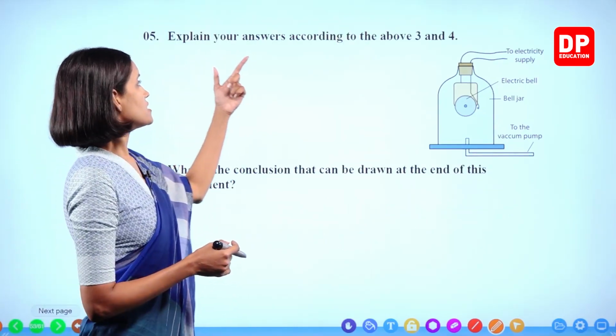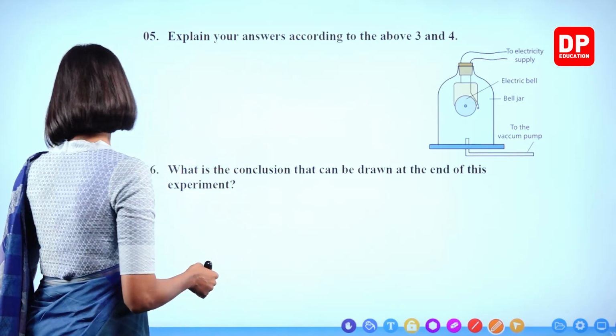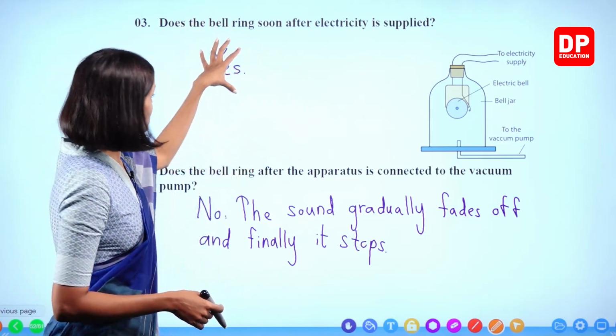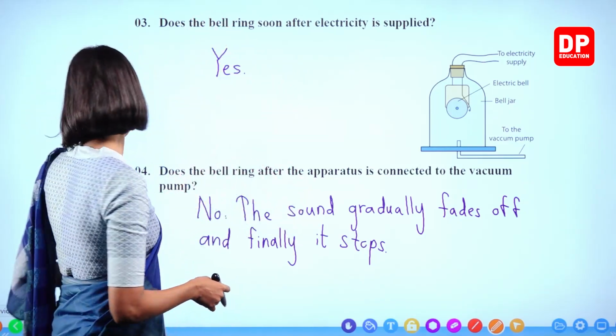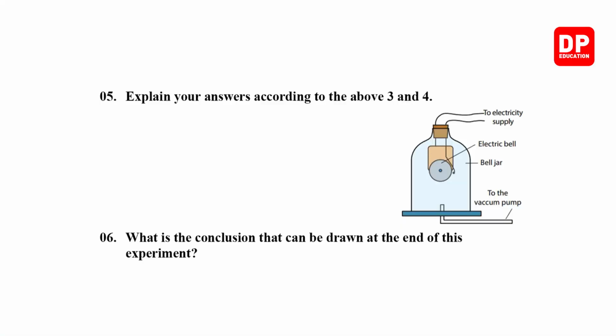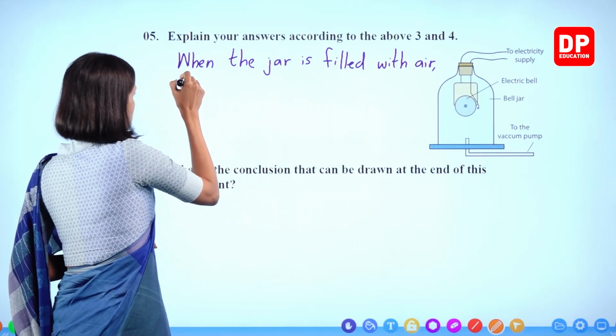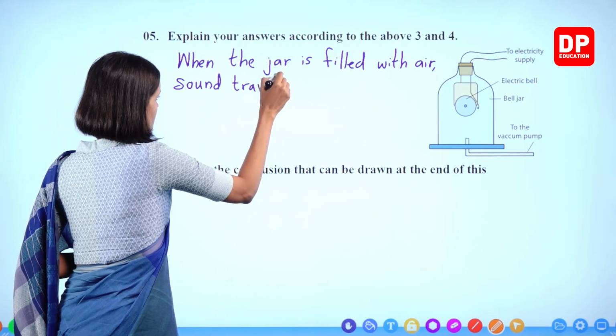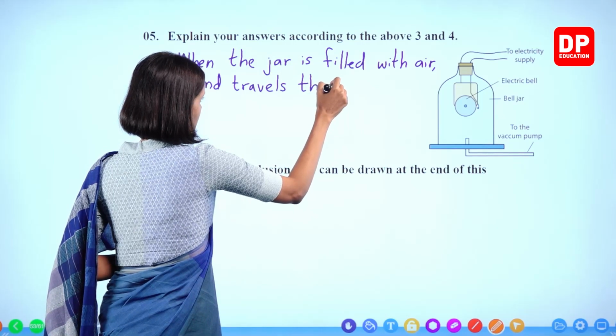Right. Explain your answers according to the above 3 and 4. This is 3, this is 4. Why can we hear the sound here? Why can we not hear the sound here? We will write now. We already explained. When the jar is filled with air, sound travels through air.